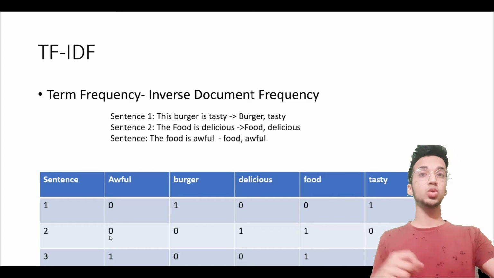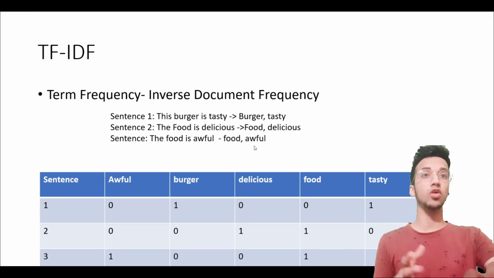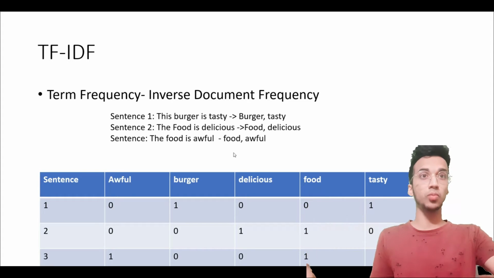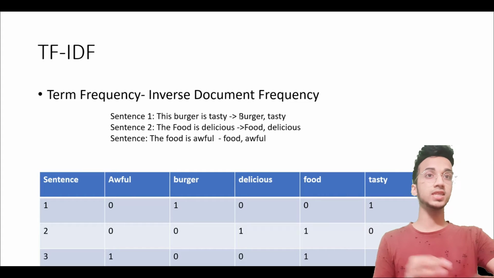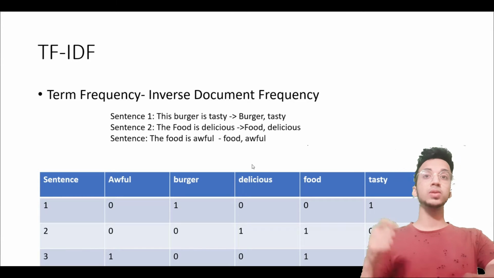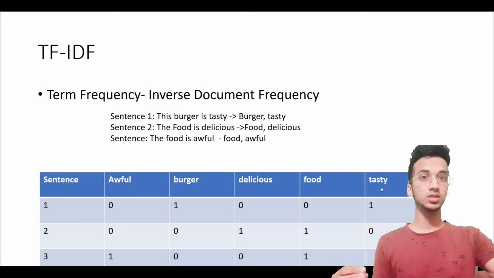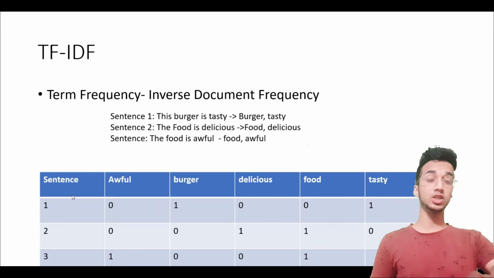So in the bag of words approach, we saw that whenever you have a sentence, say this burger is tasty, the food is delicious, the food is awful, first step normally is to remove the stop words, right? Words which do not have any result on the meaning, like this, is, the. So you get finally these words: burger tasty, food delicious, food awful, and these are the words that you will be supplying to the model. So in bag of words approach, we saw that to represent any sentence, we simply update the corresponding frequency of the word. Like in sentence one, burger is present once and tasty is present once. Right? Rest all the words are not present, so they are denoted by 0. Similarly, for each sentence you represent this way.